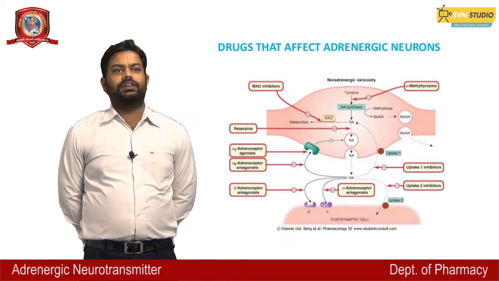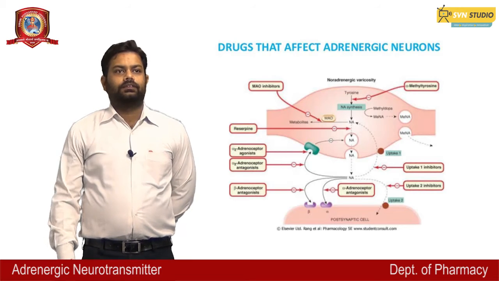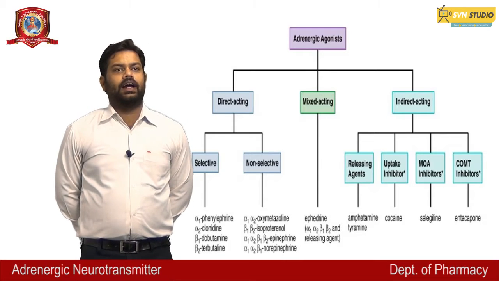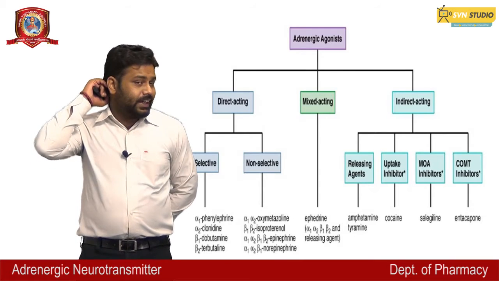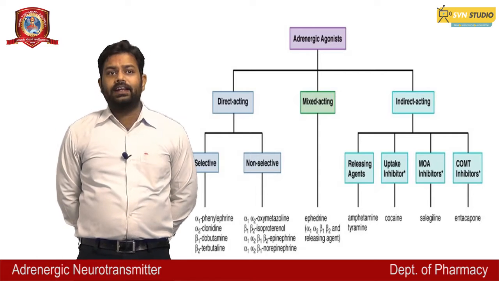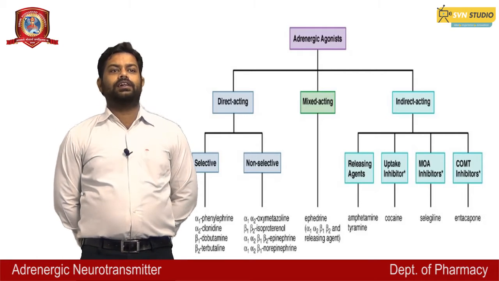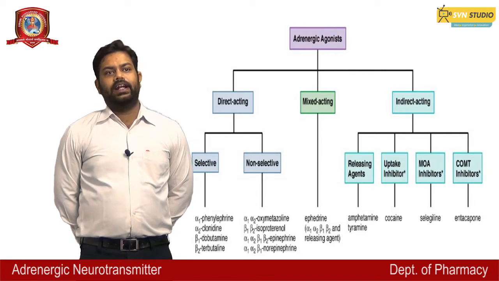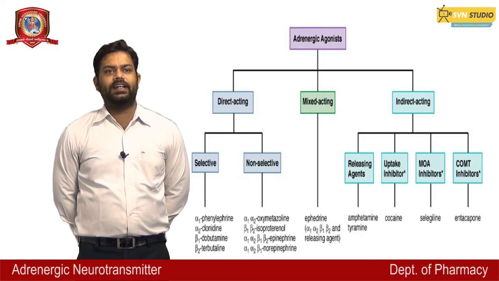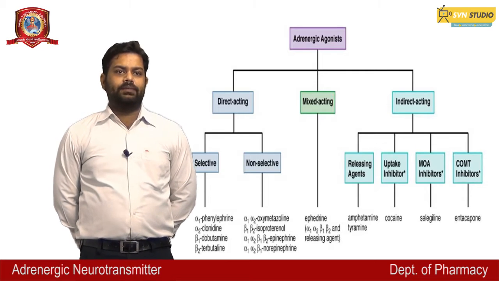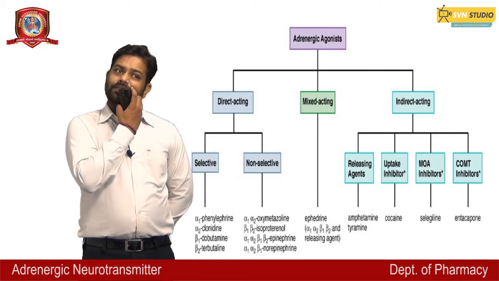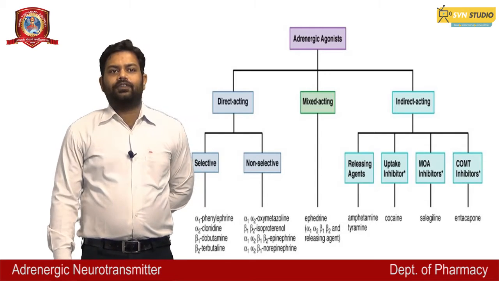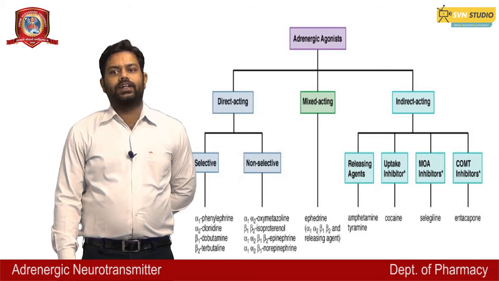Drugs that affect adrenergic neurons: this diagram shows adrenergic agonists, that is direct acting drugs. Adrenergic agonists are mainly classified into two, that is direct acting and indirect acting, and may be converted into mixed acting. Direct acting is selective and non-selective. Indirect acting is releasing agents, uptake inhibitors, MAO inhibitors, COMT inhibitors. These are certain examples of selective alpha agonists, and there are different examples of these adrenergic agonists.